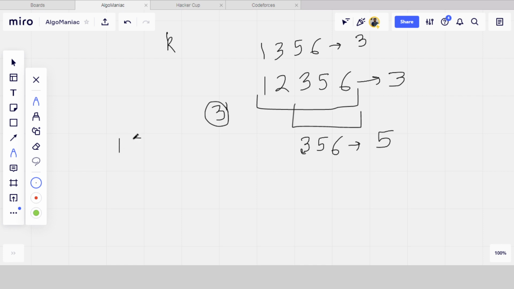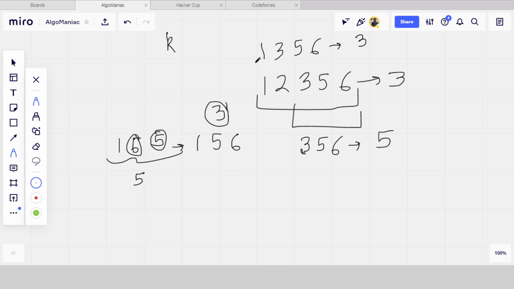Let's say the subarray is 5, 6, 1 as given in the test case. The median of this will be 5, because the non-decreasing order will be 1, 5 and 6. So basically the maximum median will be the second largest number of that array. I hope you get it. It is the largest number and it is the second largest number.